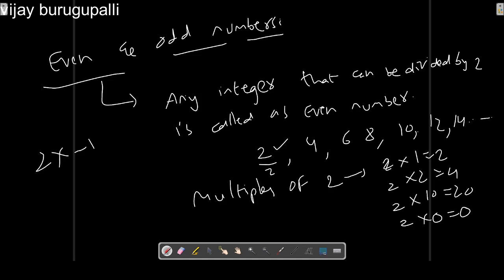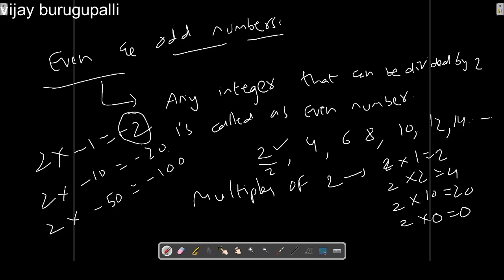And 2 into minus 1 is equal to minus 2. 2 into minus 10 is equal to minus 20. 2 into minus 50 is equal to minus 100. That means either it is a negative number or a positive number, if any number is a multiple of 2, then it can be called an even number.